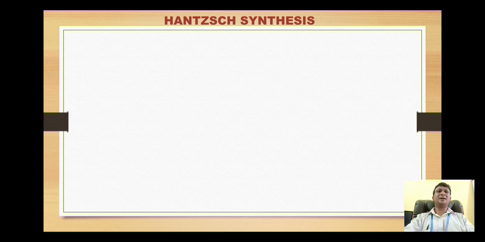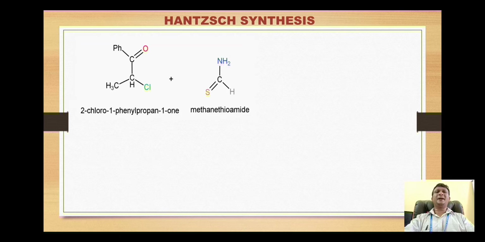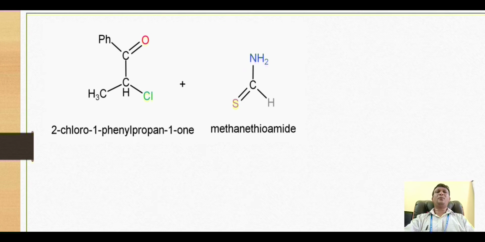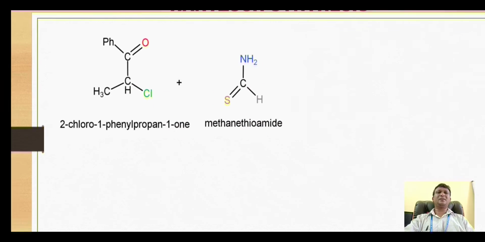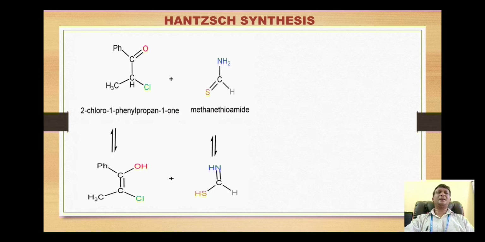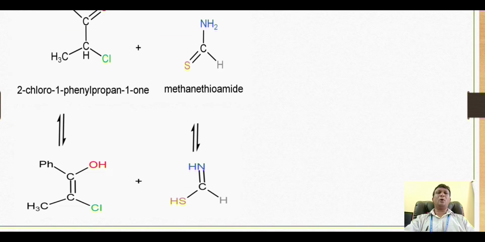Now let's look at the synthesis. The first and important synthesis is the Hantzsch synthesis. Here the starting material is this alpha-chloro or alpha-haloketone, and it has to be reacted with this thioformamide derivative. Now both the structures are in their tautomeric form.